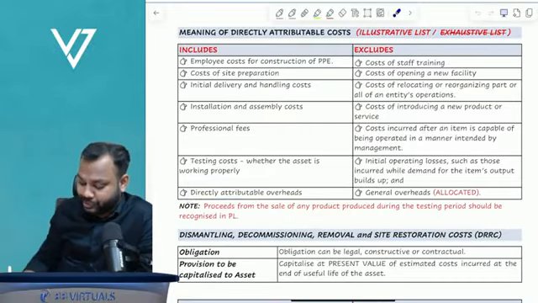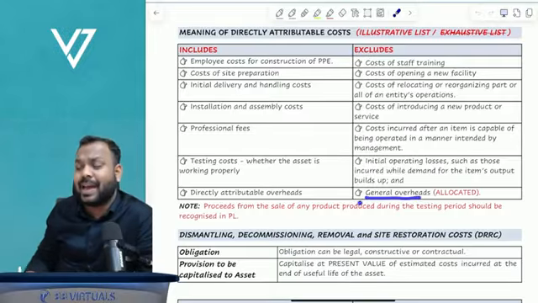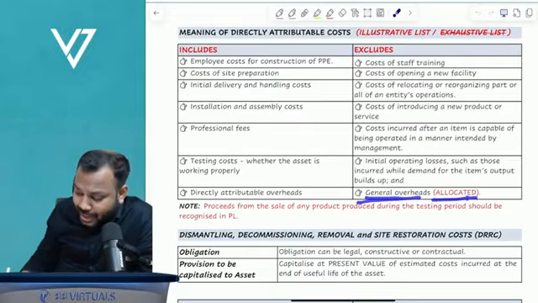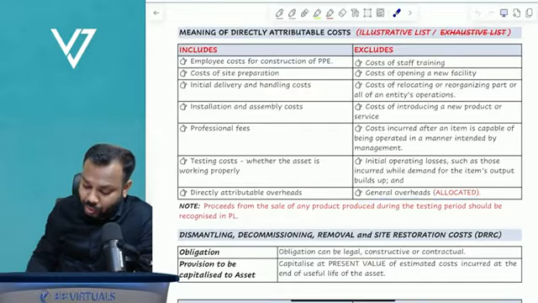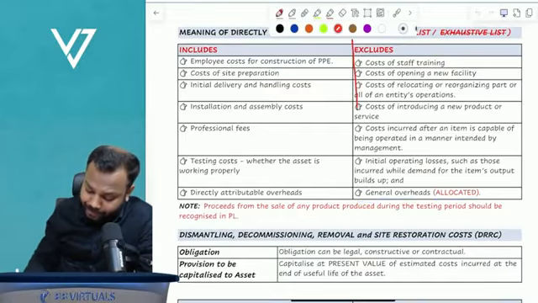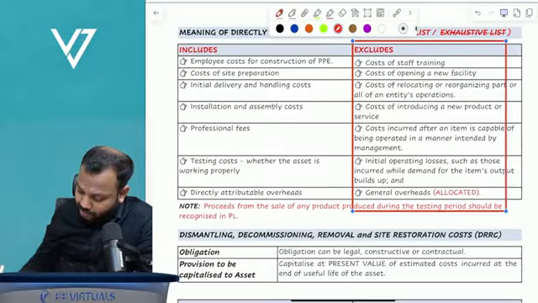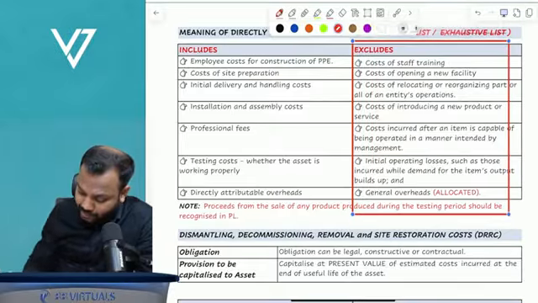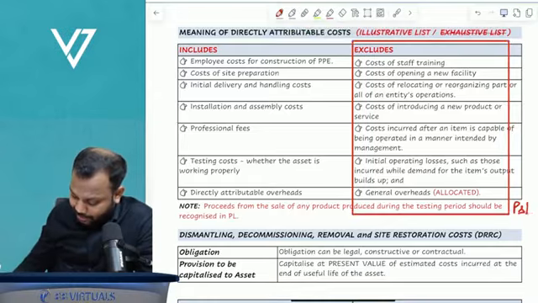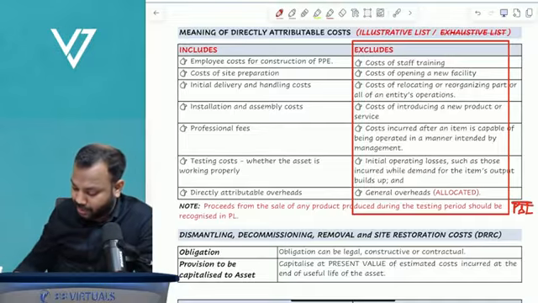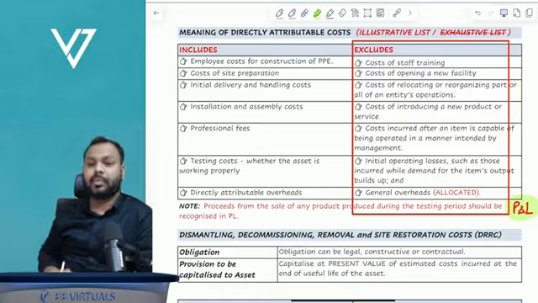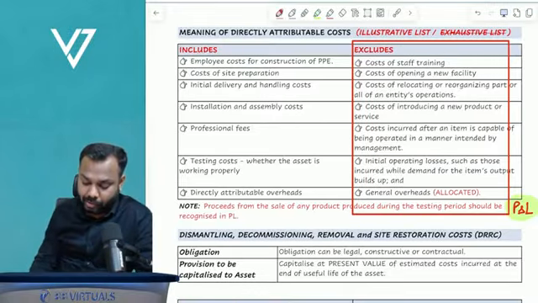But if the question says general overheads, admin overheads, allocated overheads, then do not capitalize it to the cost of the asset. Rather, expense all these to P and L.